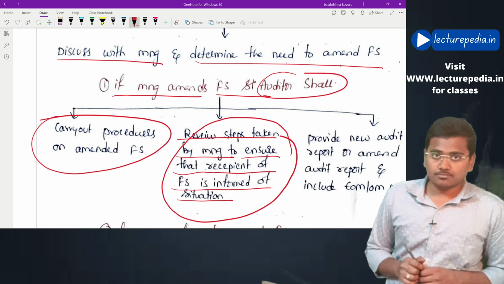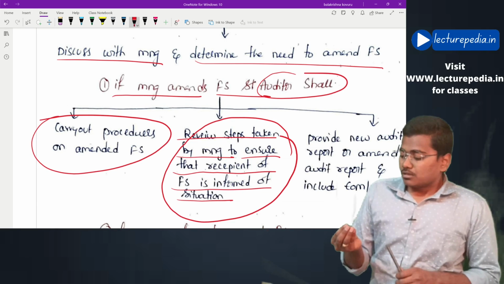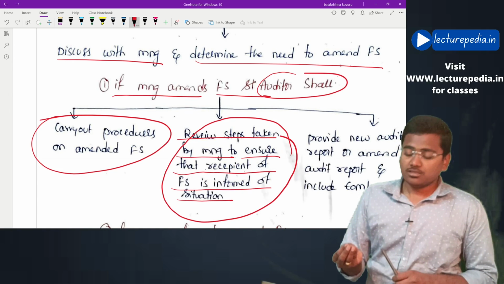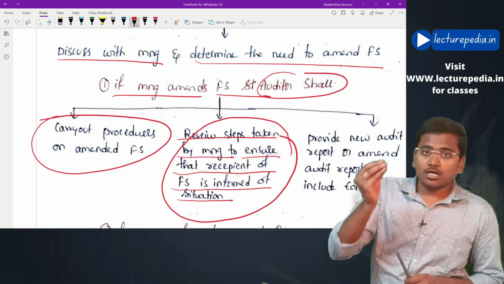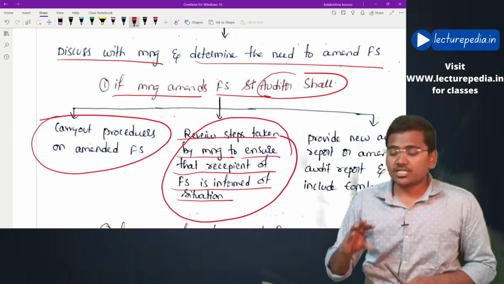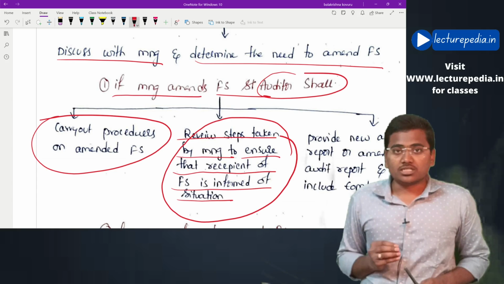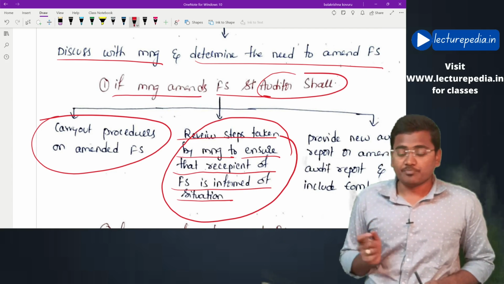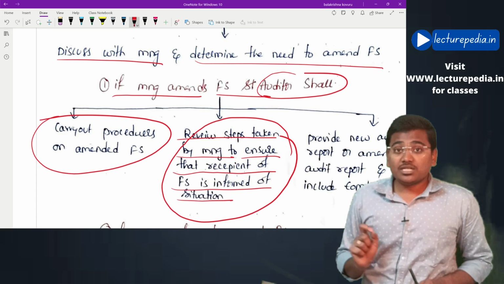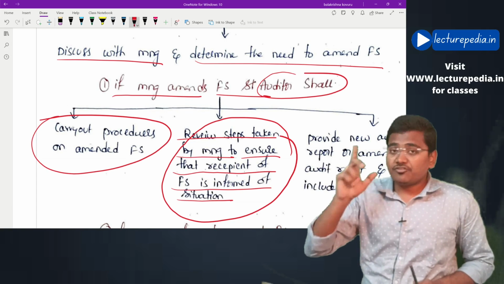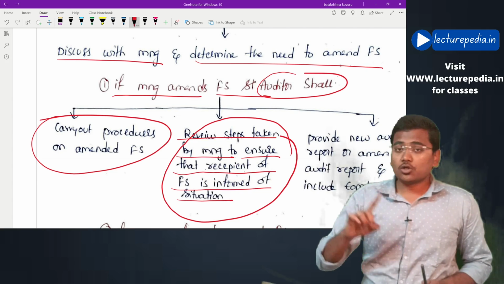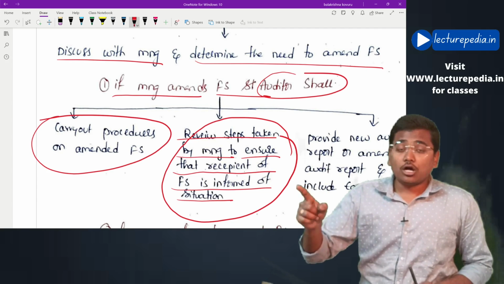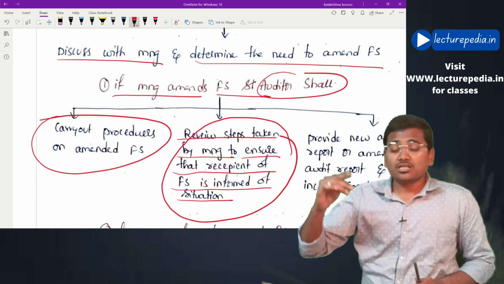See, here the issue is that management has already circulated the financial statements and the old report given by the auditor to the general public and the shareholders. Now the management is amending the financial statements. In this case, management has to give sufficient information to all the shareholders and the public, stating not to rely on the earlier financial statements that were sent to them.